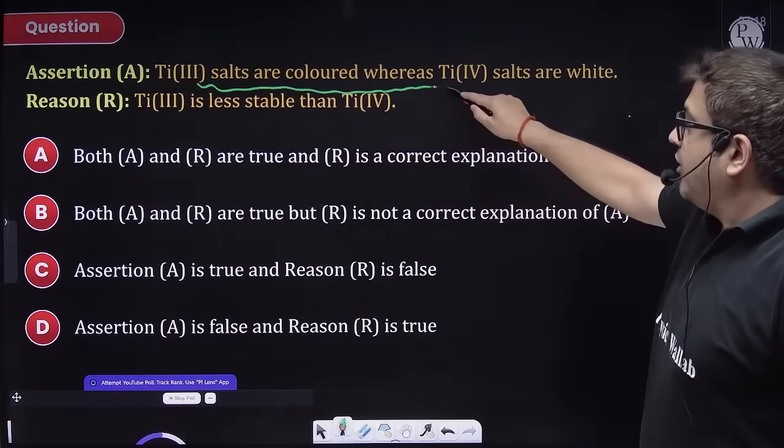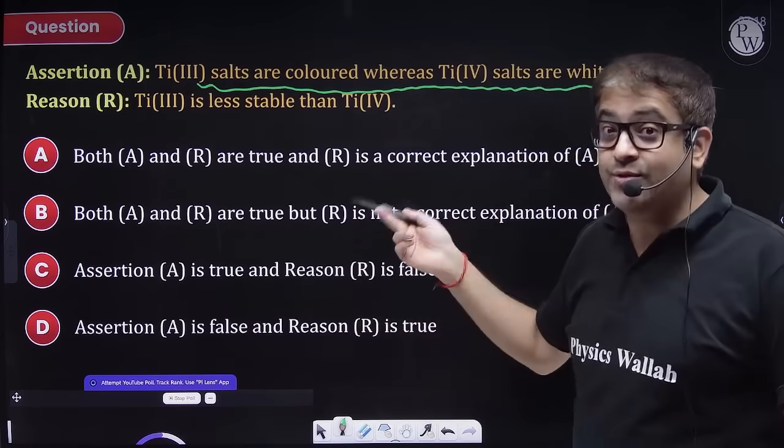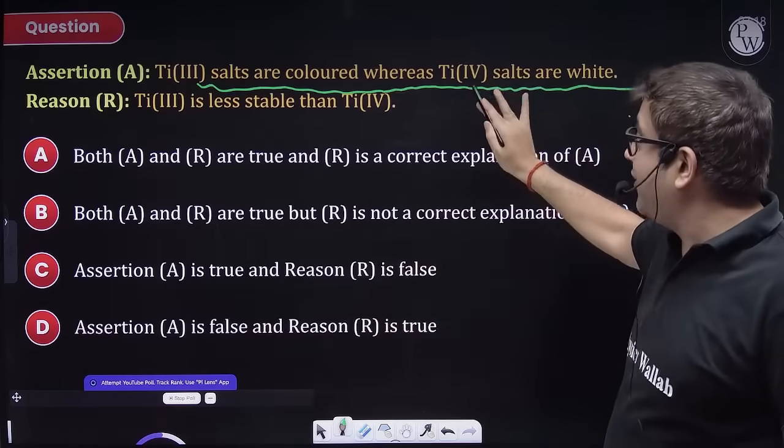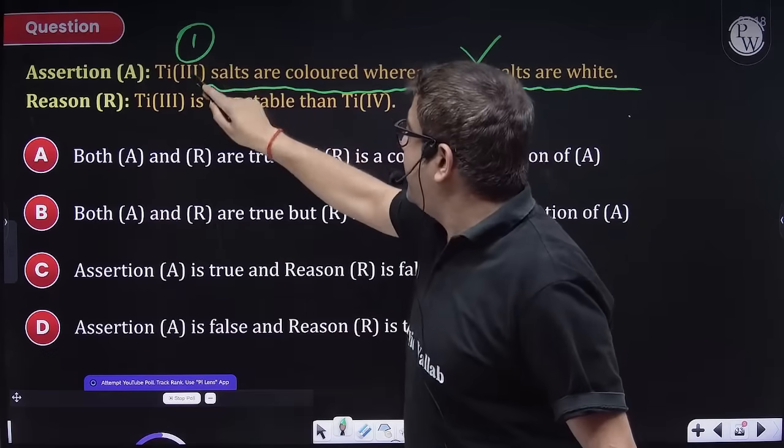Ti plus 3 salts are colored, whereas Ti plus 4 are not. So yes, titanium is 4s2 3d2. So plus 4 will have no unpaired electrons, so it will have no color. Yes, sir. Ti plus 3 has one unpaired electron, so it can show color.